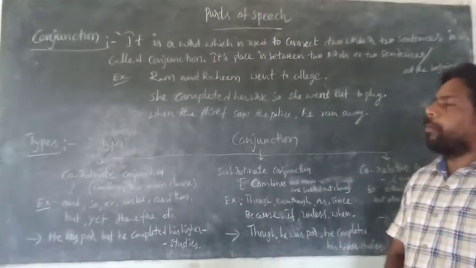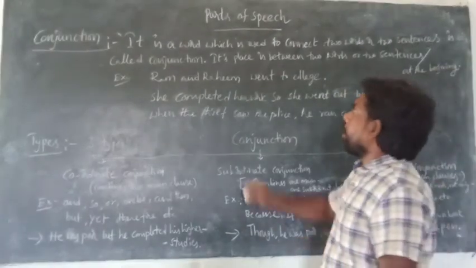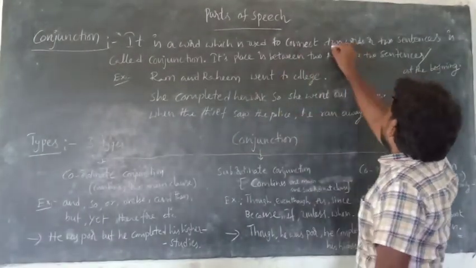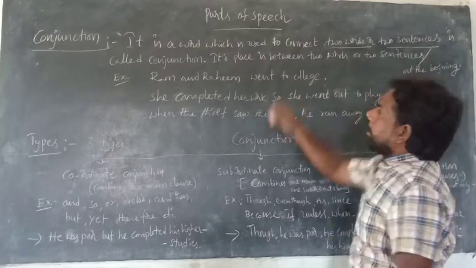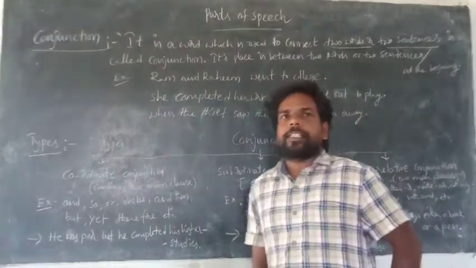Conjunction is a word which is used to connect two words or two sentences. So, what is a conjunction?